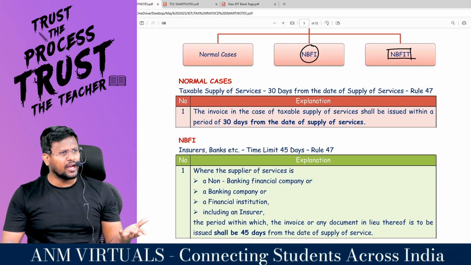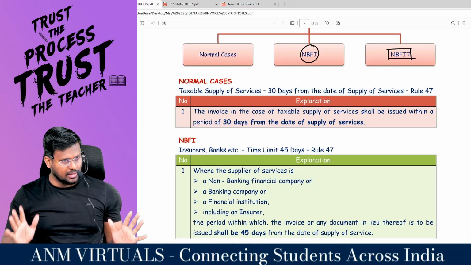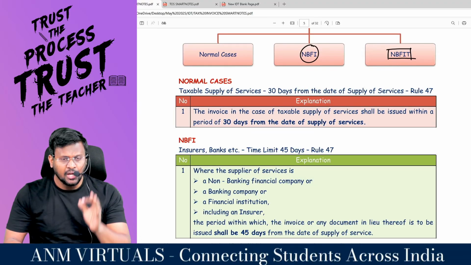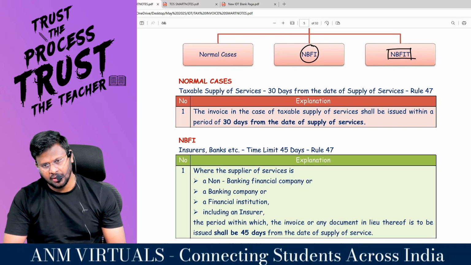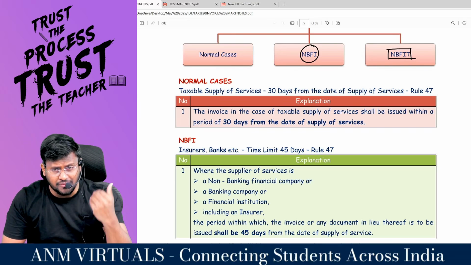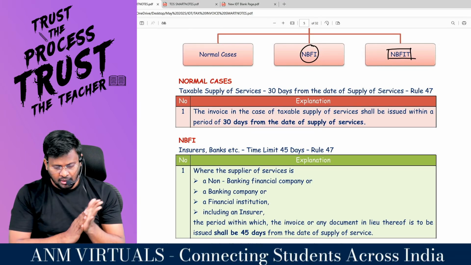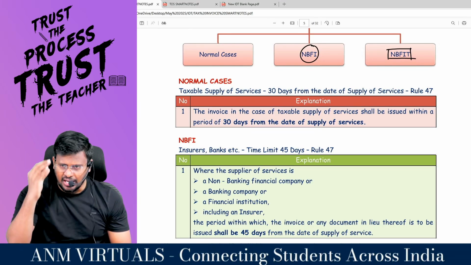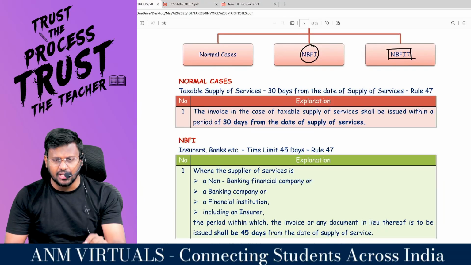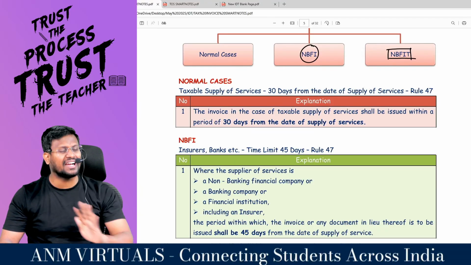If you are a normal service provider, my dear lovable students, you have to raise the invoice within 30 days from the date of provision of services. That means once you have provided the service, within how many days? 30 days, you are supposed to raise the invoice. That is the time limit.